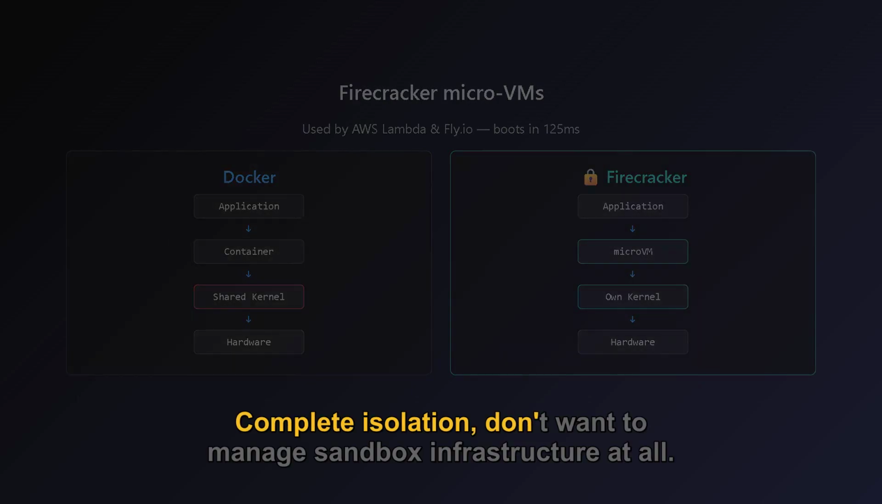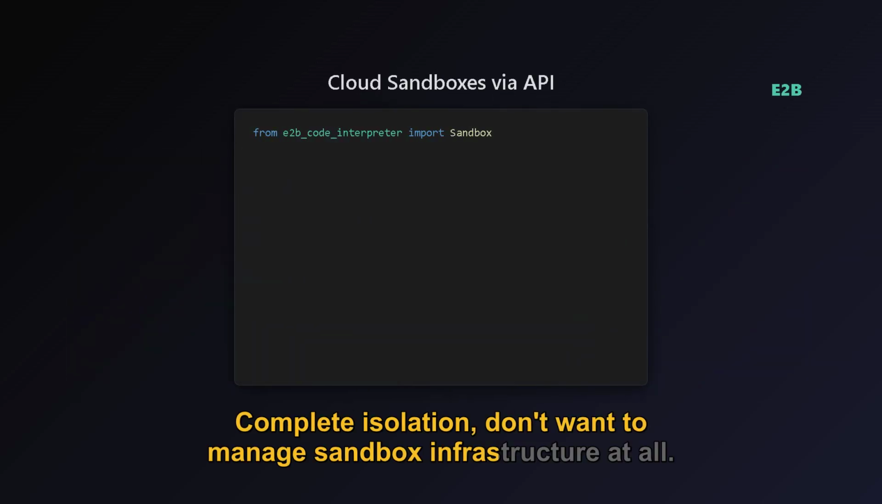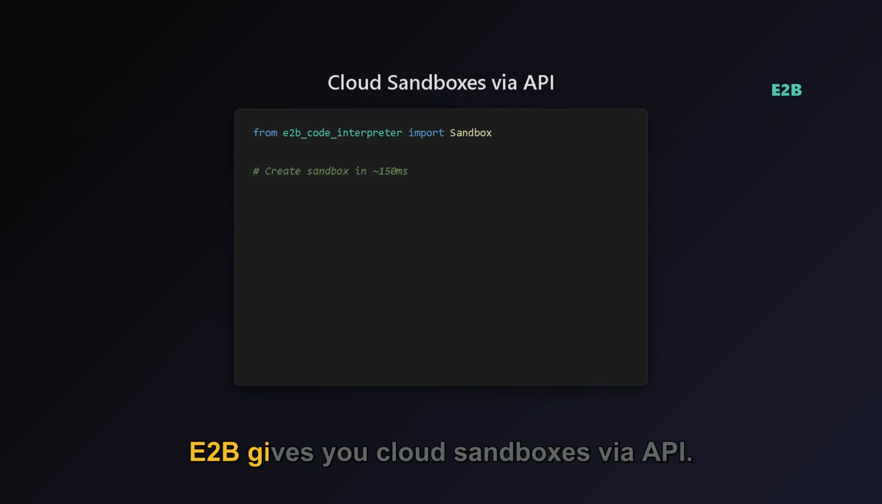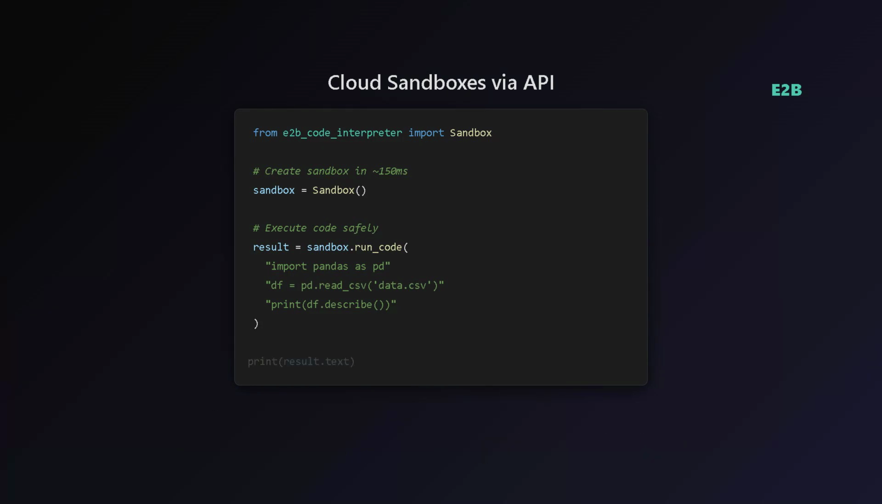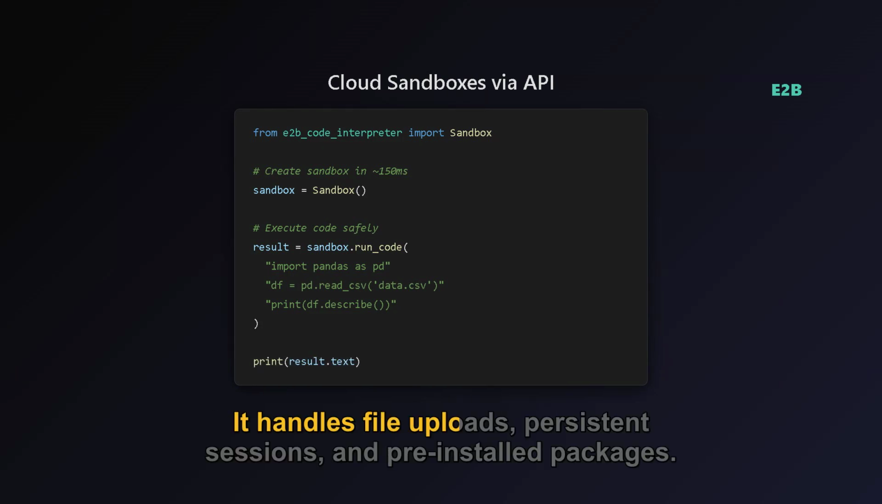Complete isolation. Don't want to manage sandbox infrastructure at all? E2B gives you cloud sandboxes via API. Create a sandbox in 150 milliseconds, execute code safely, and get results back. It handles file uploads, persistent sessions, and pre-installed packages.